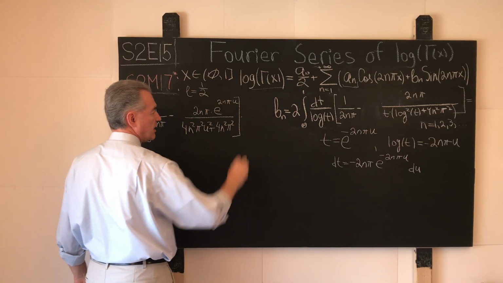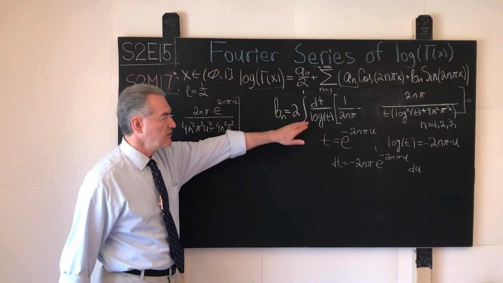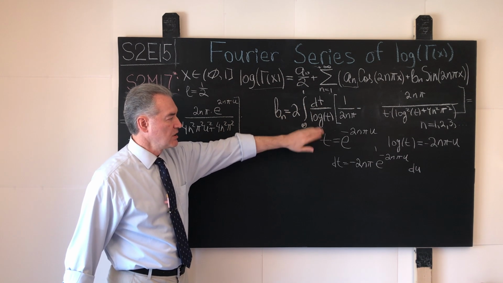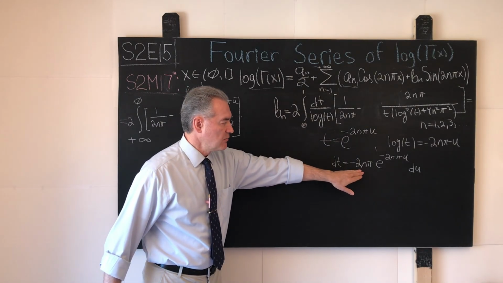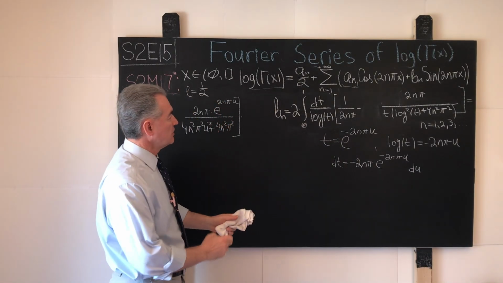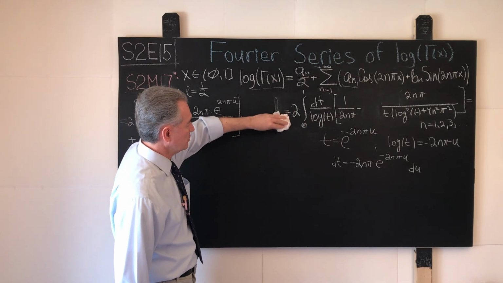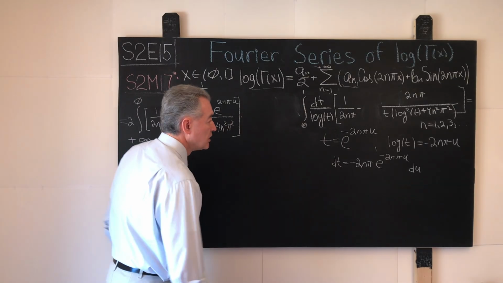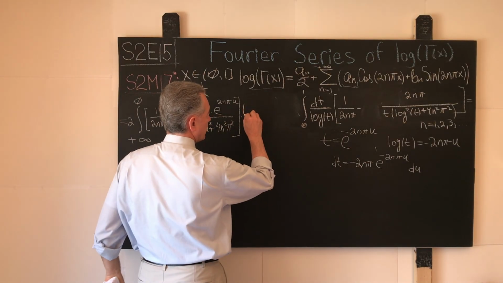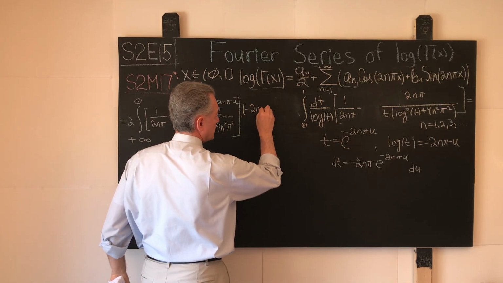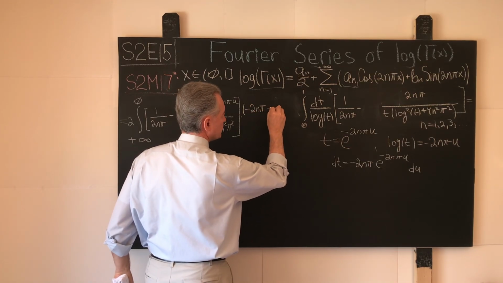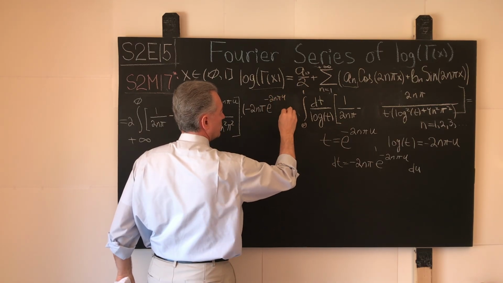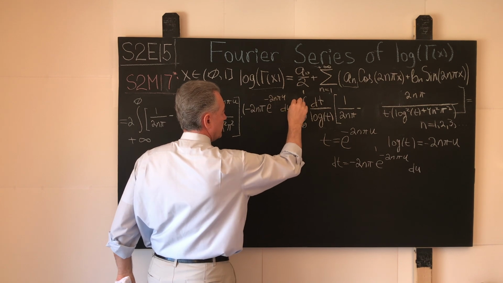And what do we have over here left over? Well, we have the differential dt and the reciprocal of the logarithm. So dt is given by the expression over here. Let me erase this for now because we'll grab some space. So dt becomes negative 2n pi times e to the power negative 2n pi u du.